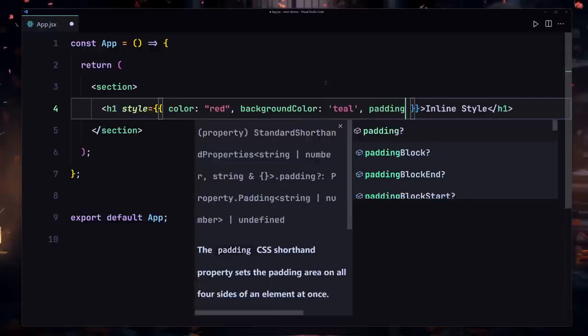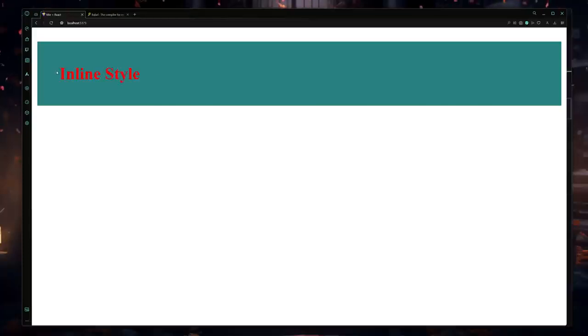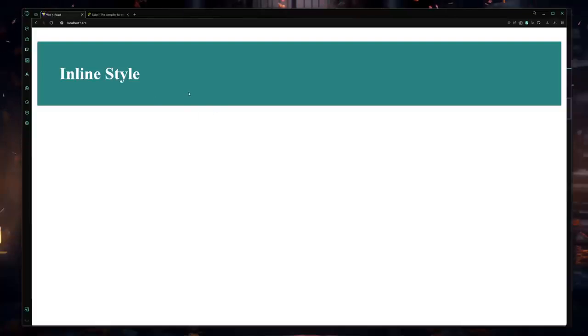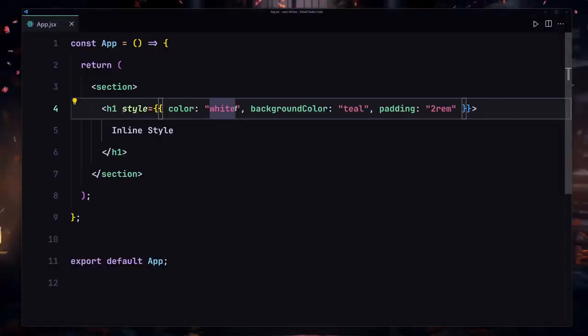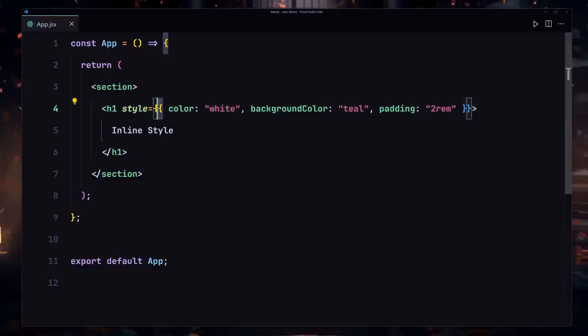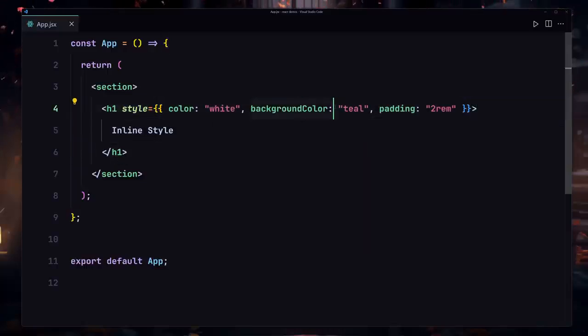and I'm going to also provide a bit of padding to it. So padding will be 2rem or something like that. And yeah, I'm going to save my file, and here you can see we are now getting our styling right here. I'm going to change the color of that to white, and now that's looking better. So this is how we are going to be providing our styling inline. First of all, you have to provide a style attribute and then double curly braces opening and double curly braces closing,